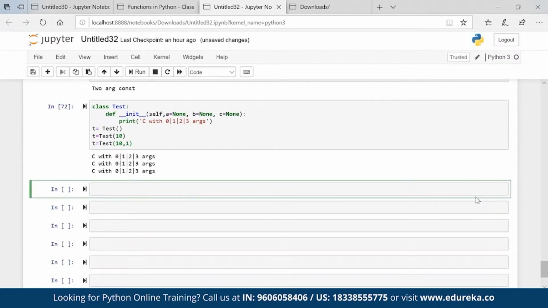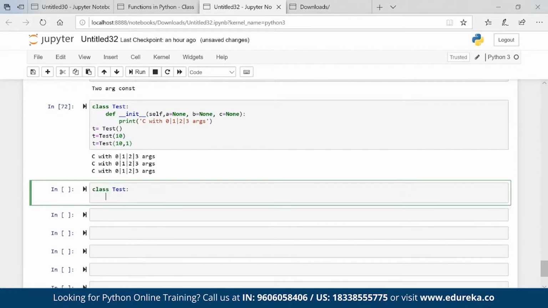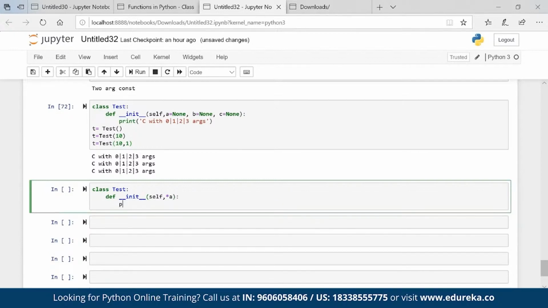Now another solution which we have is class Test, def __init__(self, *a): print constructor. I just printed like this.